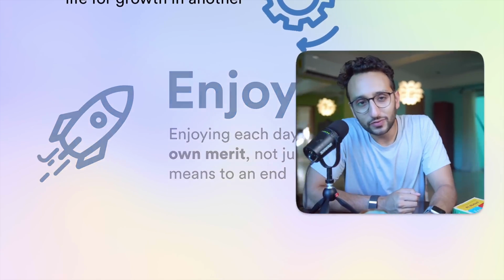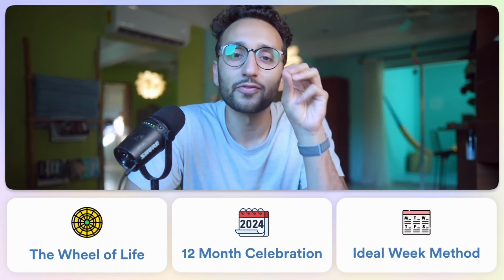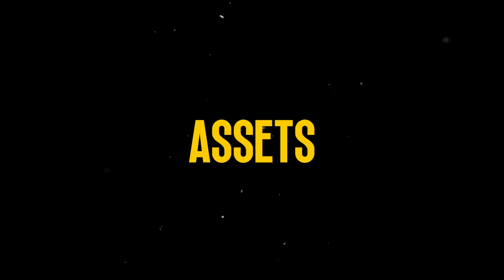And once that happens, as you can see, there is a second part of the animation where the webcam once again becomes larger on the top part of the screen, and then we have 3 icons on the bottom, which are the wheel of life, the 12-month celebration, and the ideal week method. And once that goes away, once again the webcam becomes big and fills the entire screen. So that's what we're going to recreate in today's video, and we're going to start by gathering assets.